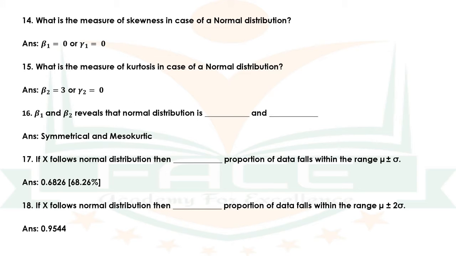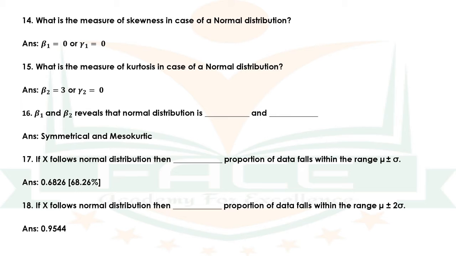Question number 14. What is the measure of skewness in case of a normal distribution? The answer is beta 1 = 0 or gamma 1 = 0. Question number 15. What is the measure of kurtosis in case of a normal distribution? The answer is beta 2 = 3 or gamma 2 = 0. Question number 16. Beta 1 and beta 2 reveal that normal distribution is dash and dash. The answer is symmetrical and mesokurtic.